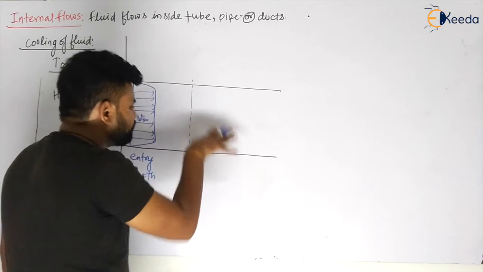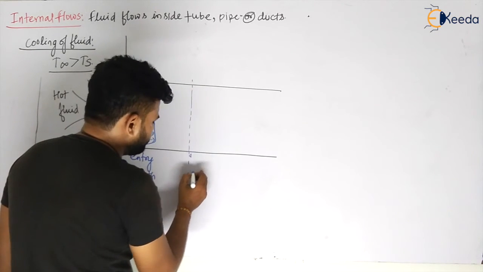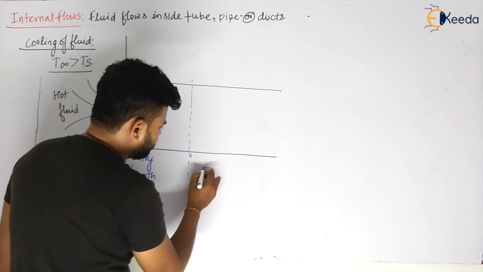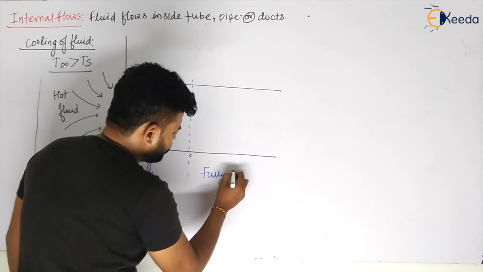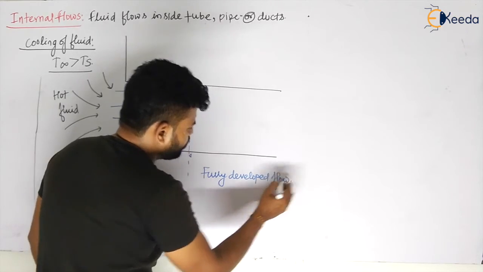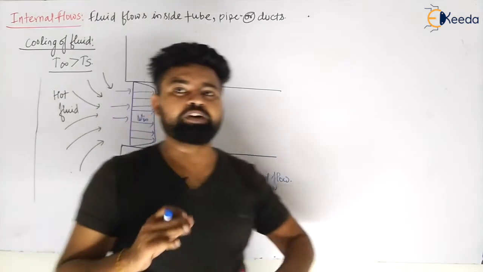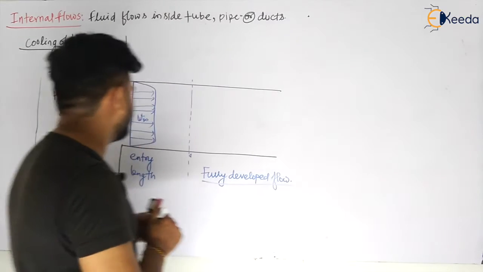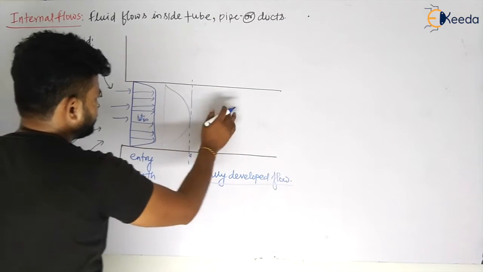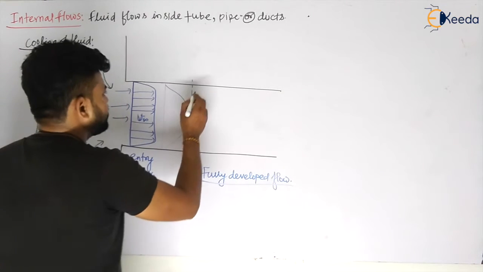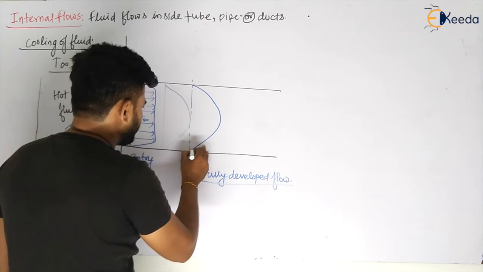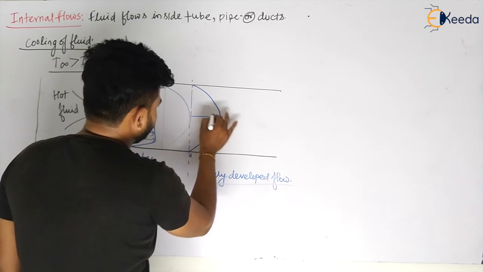The flow will be fully developed. We can call it fully developed flow, when the velocity profile becomes constant. Now slowly that velocity profile will change, and after some length, this velocity profile will become constant, my dear students. This velocity profile will become constant like this.